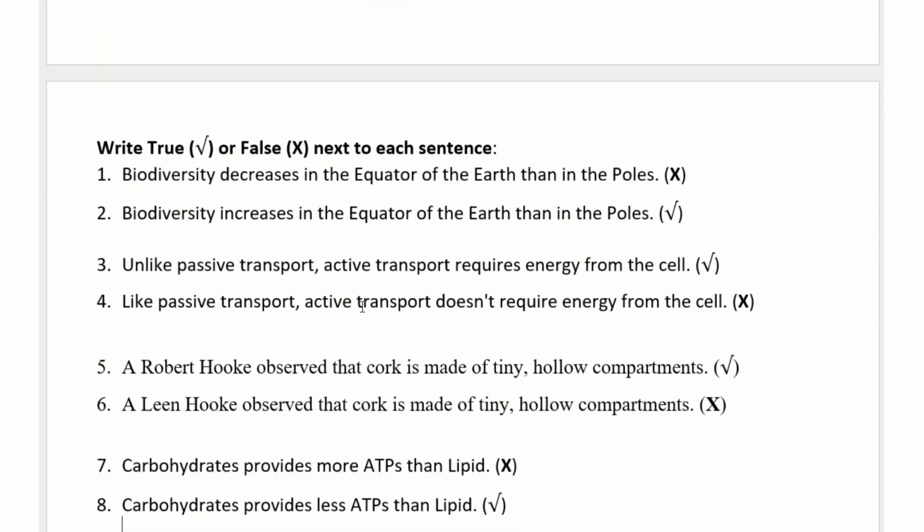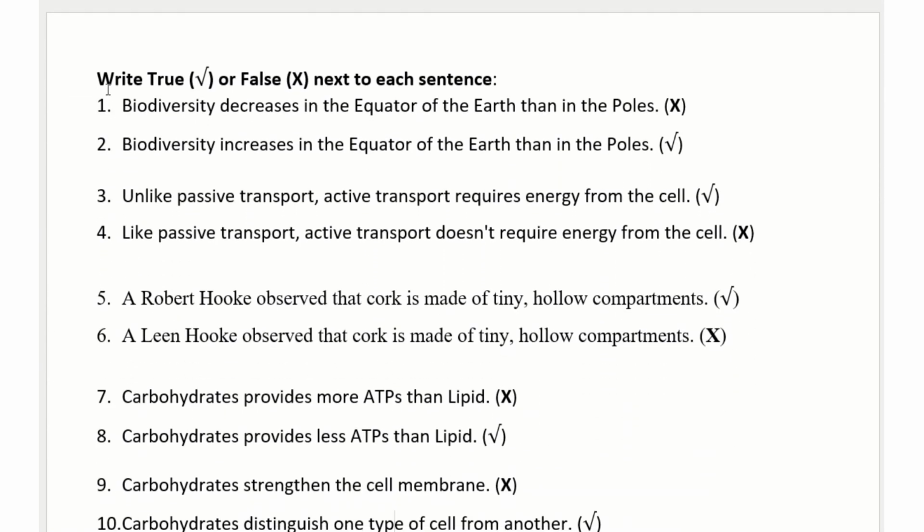Okay, we finished the choices. Let's come to true or false. Write true or false next to each sentence. Biodiversity decreases in the equator of the Earth more than in the pole? No, it's not correct. Biodiversity increases in the equator? Yes, this is correct.